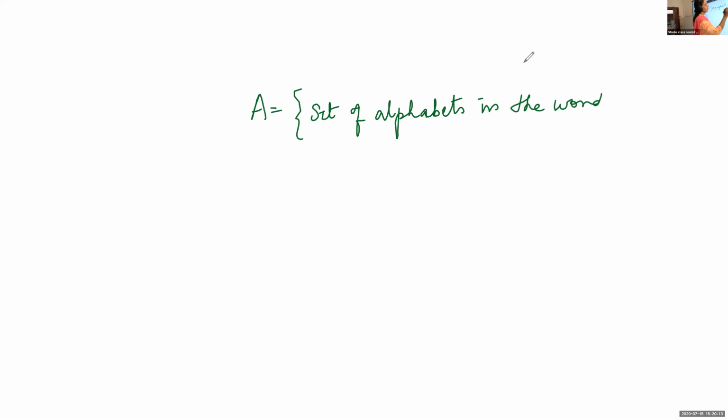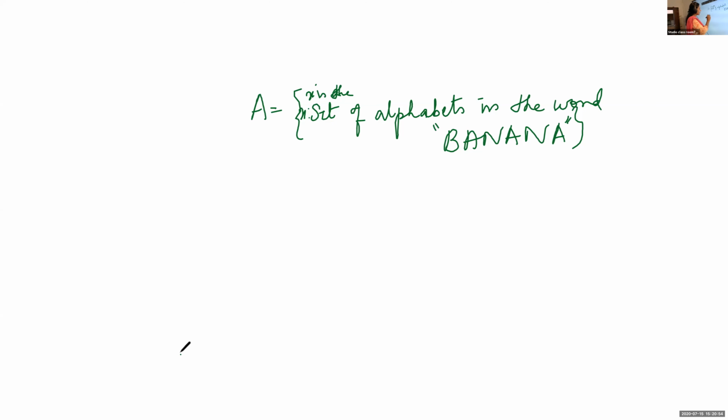For example, suppose I am writing like this. Listen, children, suppose A is equal to the set of all alphabets in the word banana. Now, in which form is this set represented here? Aishwarya, in which form is the set represented? I will write here: set of all x such that x is an alphabet in the word banana. The second type means it is set builder form. The second form we learned is set builder form.